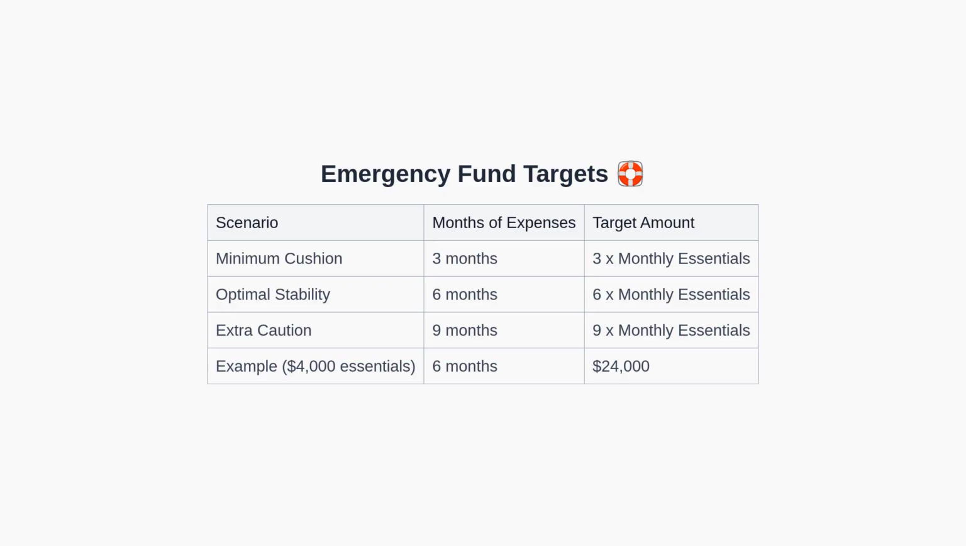This table outlines emergency fund targets. A minimum cushion is 3 months of essential expenses. Optimal stability is 6 months, and extra caution extends to 9 months. For example, if essential monthly expenses are $4,000, a 6-month target would be $24,000. Now that stability is addressed, we will fund upcoming known expenses.